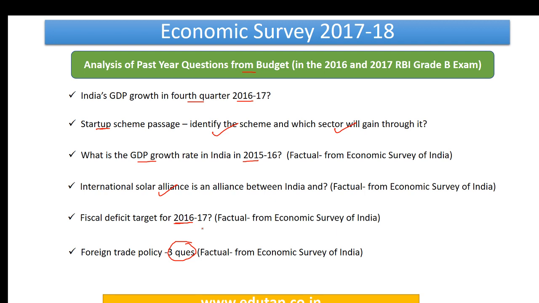From now on, you are going to solve the MCQs, and from those MCQs you are going to take away important learnings. Your Economic Survey will be completed as such.